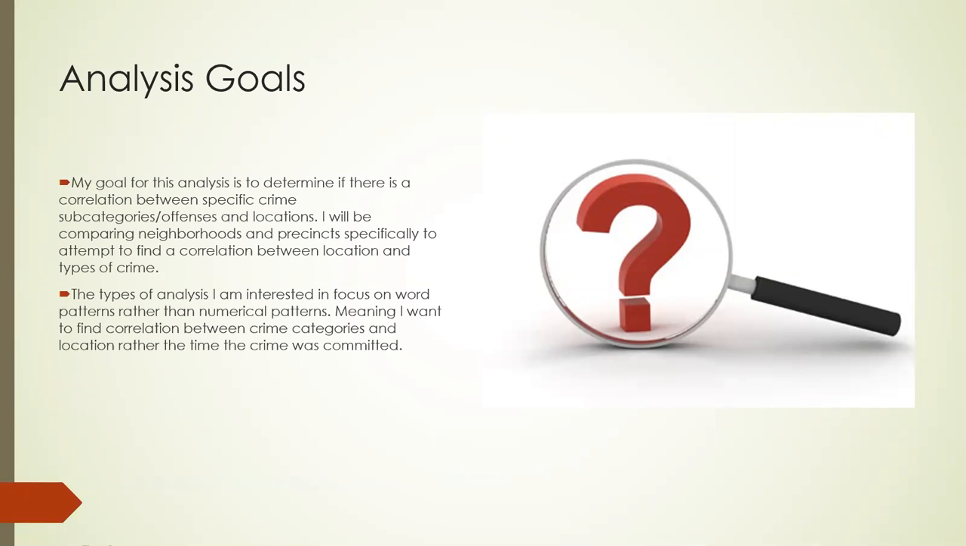So my analysis goal was to try to determine if there was any correlation between specific crime subcategories and descriptions and locations, such as neighborhoods and precincts. I was really focusing on words and tokens, which I got to use during the analysis process, setting up my design, rather than numerical data.